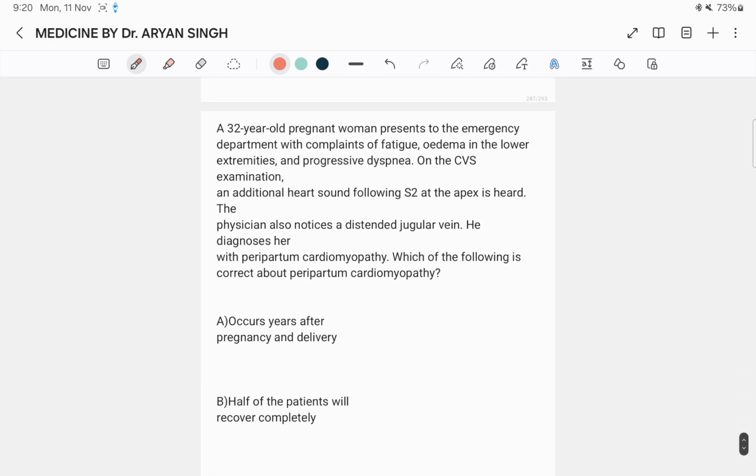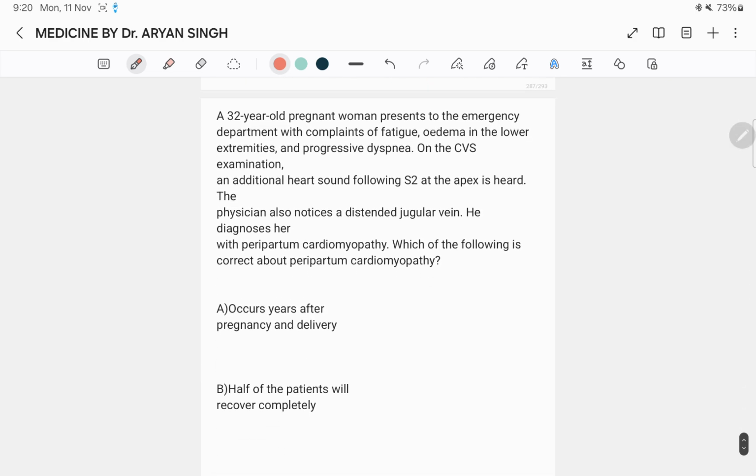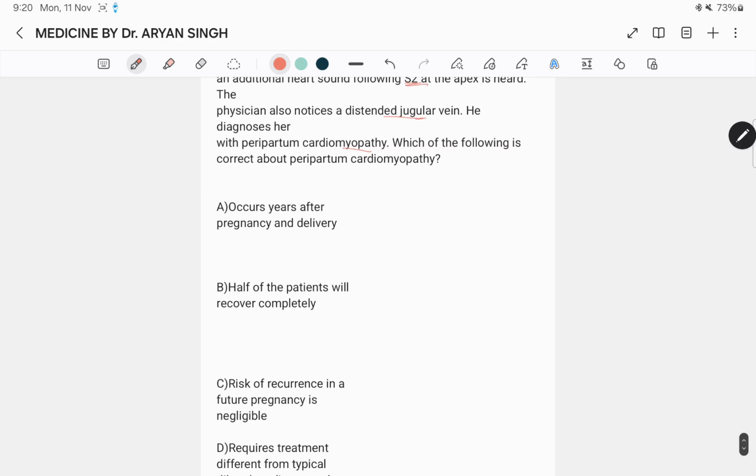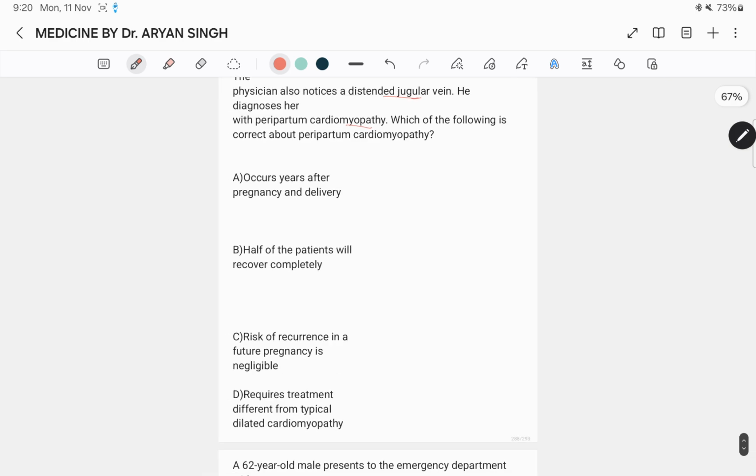Next question: a 32-year-old pregnant woman presents to the emergency department with complaints of fatigue, edema in the lower extremities and progressive dyspnea. On the CVS examination, an additional heart sound following S2 at the apex is heard. The physician also notices a distended jugular vein. He diagnosed peripartum cardiomyopathy. Which of the following is correct about peripartum cardiomyopathy?